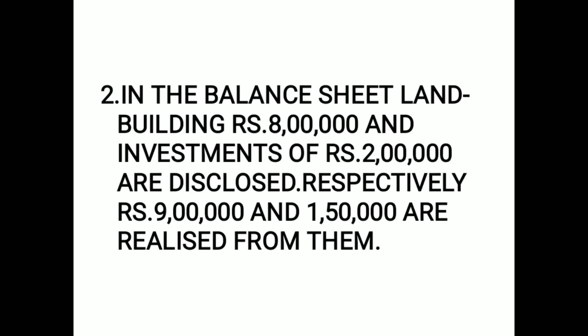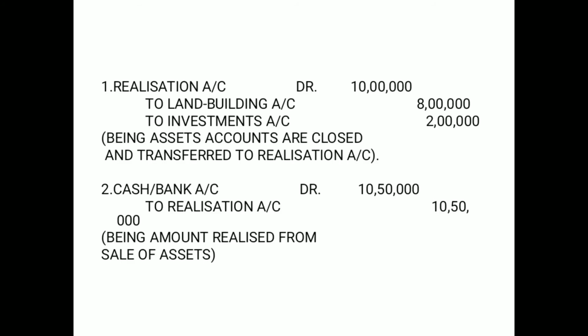So which are the assets in the given question? It is land and building and investments. So realization account debit 10 lakh, to land and building 8 lakh, to investments 2 lakh. You can also write separate journal entries for this, such that realization account debit 8 lakh to land and building account 8 lakh, then realization account debit 2 lakh to investments account 2 lakh.